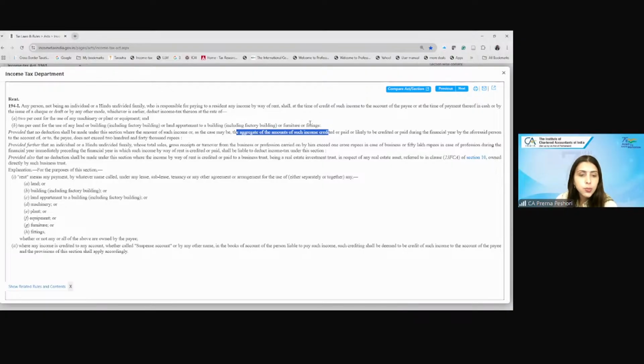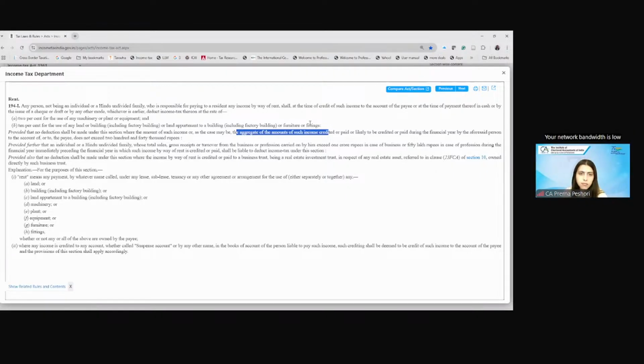Whether the charges that you pay to the cold storage, on that, do you think the TDS should be applicable? Yes, ma'am. Why? Ma'am, is it the rent? No, ma'am. It's a rent for arrangement for the use of equipment, or we can say the use of plant. So TDS is applicable there.